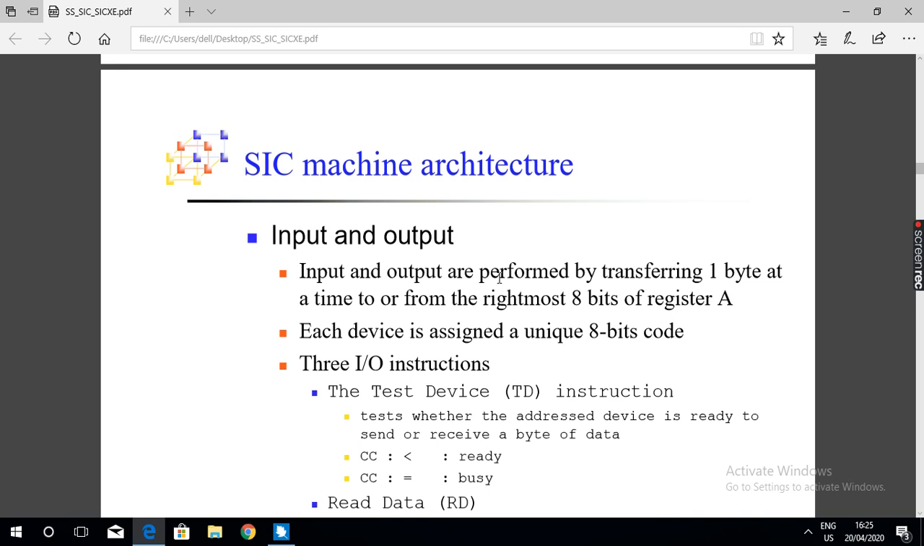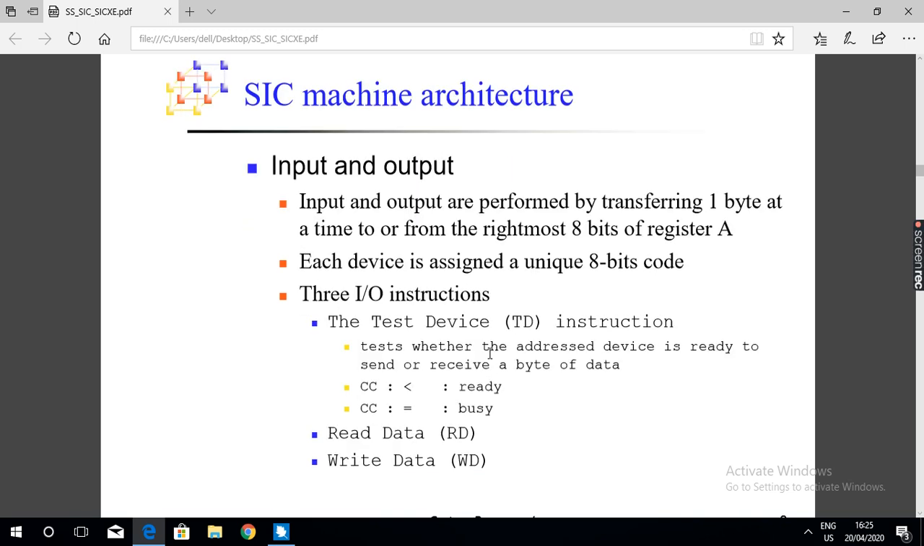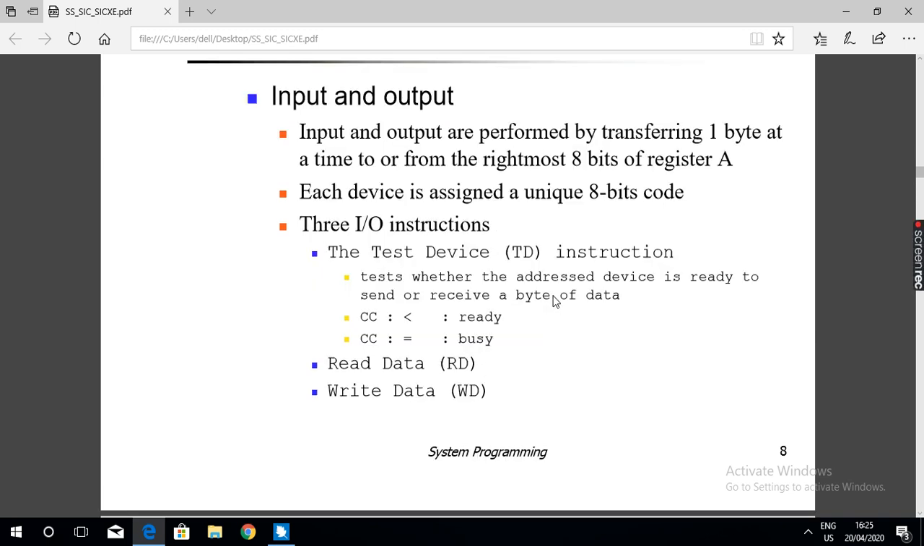So SIC uses 3 instructions for input output. To accomplish input output, SIC, the simplified instructional computer, provides 3 instructions. The first instruction is TD. The TD instruction is used to test whether the device is ready or not. If the device is ready, the status word register is set with the condition code less than.